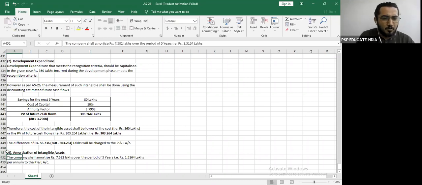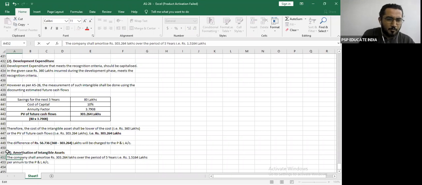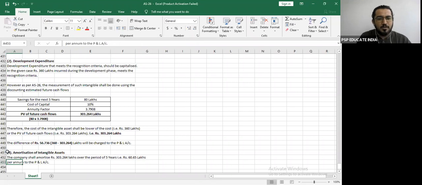Amortization, the company shall amortize 303.264 over a period of 5 years, which comes to 60.65 lakhs per annum to the profit and loss account.